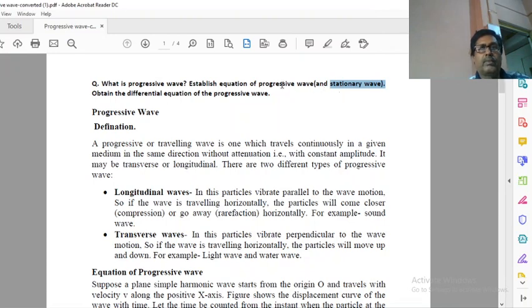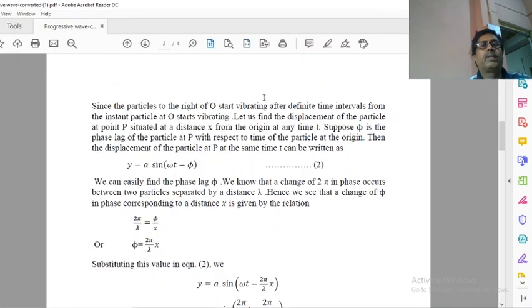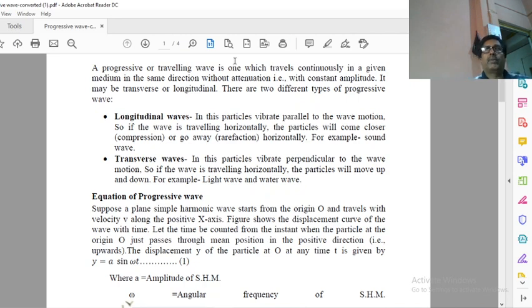So today we will focus on progressive wave. What is progressive wave? What is its equation? So as its name implies, progressive wave, also called traveling wave, means the wave which progresses.